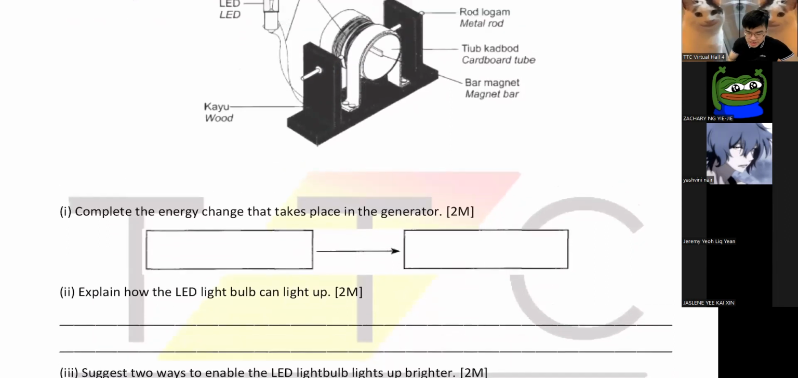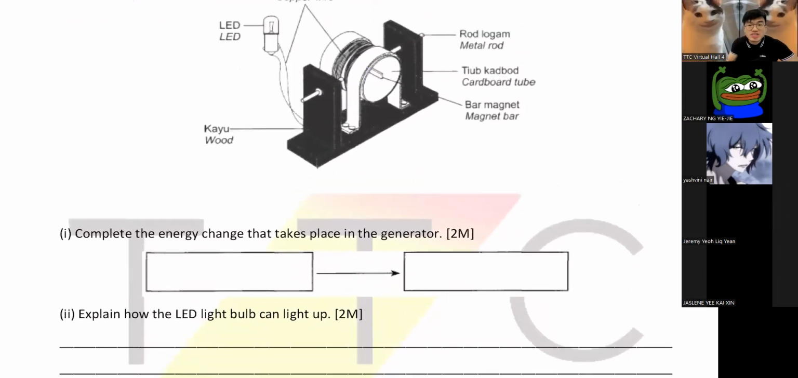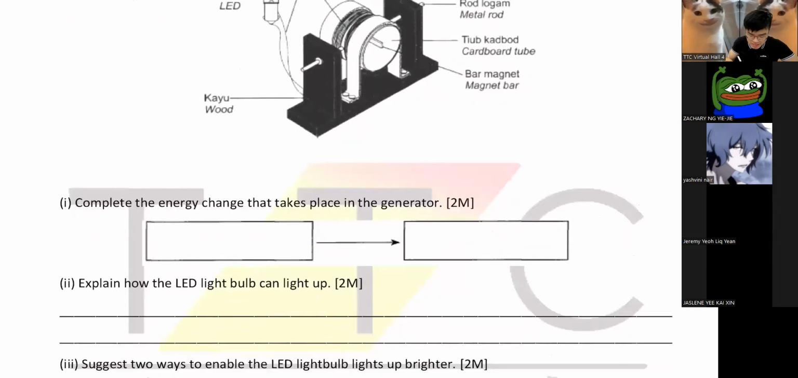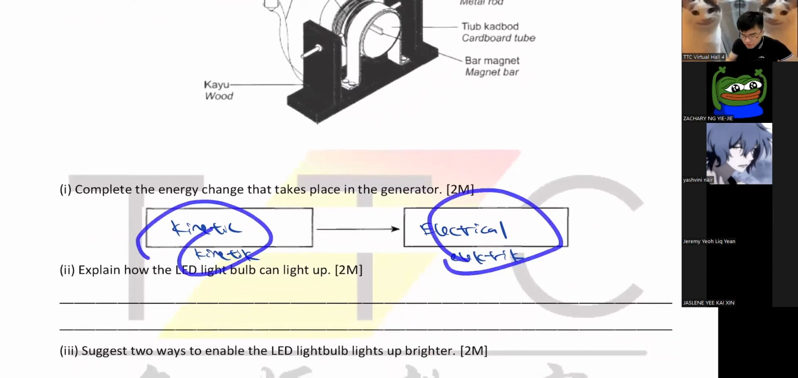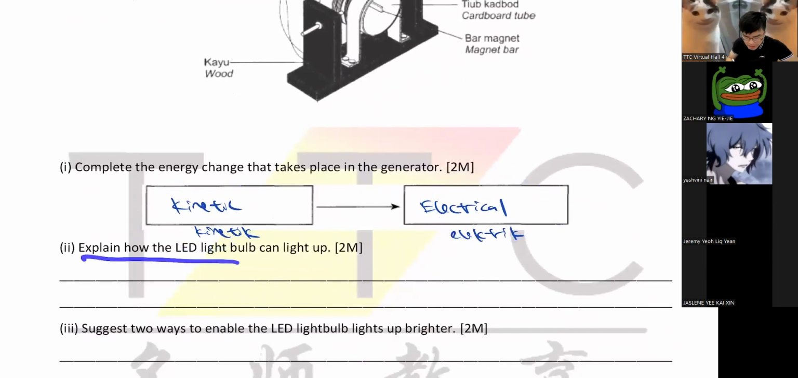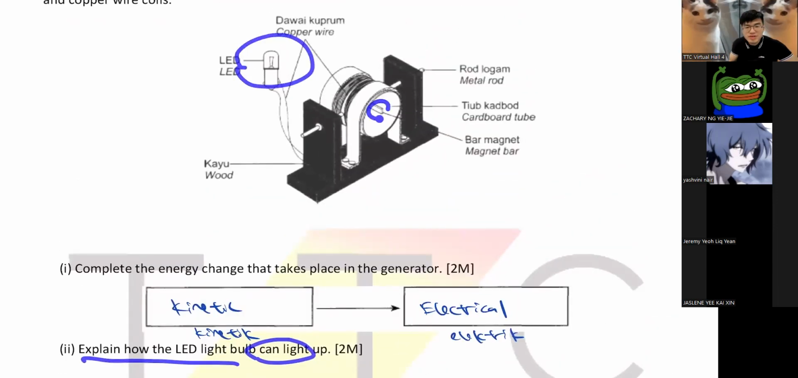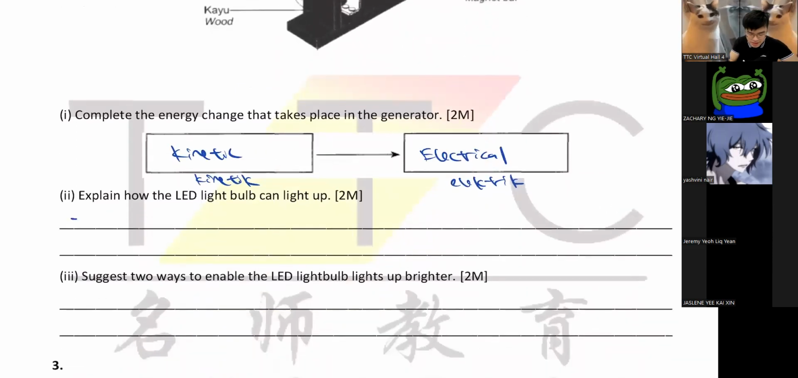So complete the energy change. When I spin this magnet, what energy is this? When you're moving something, this is kinetic energy. When I spin the kinetic, and then this thing gets changed into electricity. So this is electrical energy. Tenaga kinetik dan tenaga elektrik. The energy, the tenaga yourself lah. I'm just writing the main point for you. So explain how the LED bulb can light up. How do you light this thing up? You need to spin the magnet.